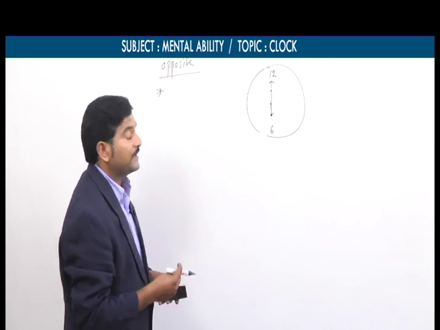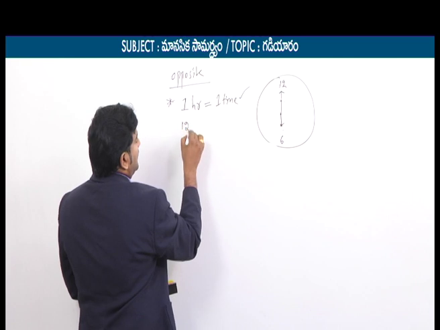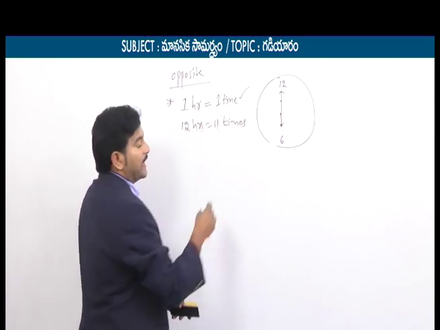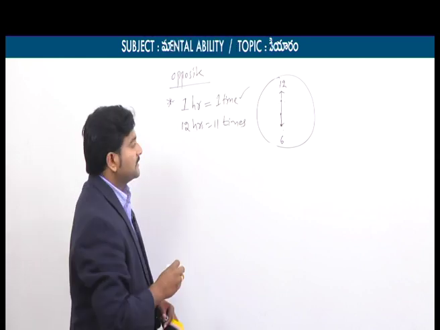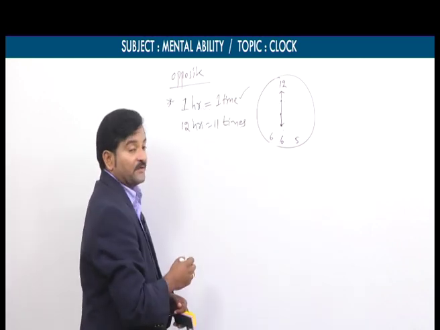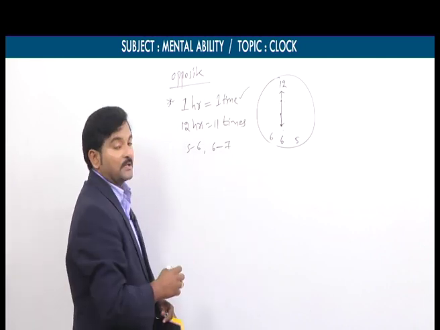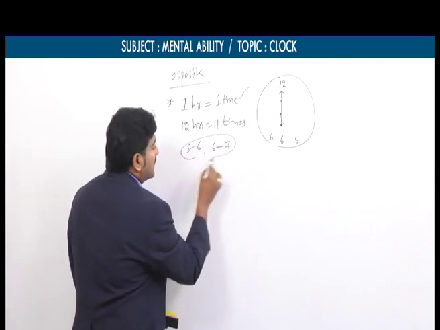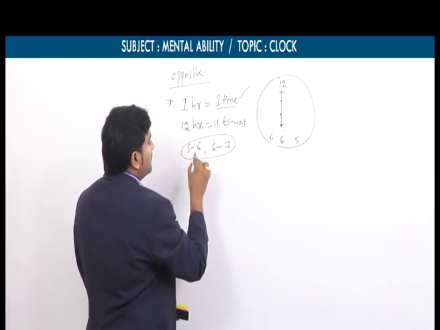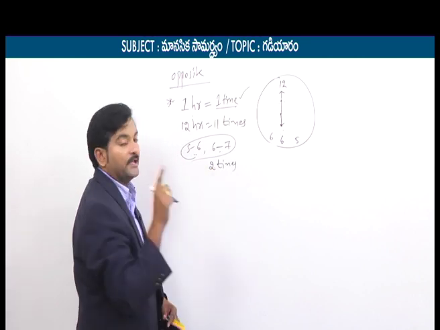By taking 6 only we will discuss. Every 1 hour, the two hands are opposite only one time. But for 12 hours it could be only 11 times. Here also I am going to give you one counter example. If you take 5 o'clock to 6 o'clock and from 6 o'clock to 7 o'clock, for these 2 hours, for every 1 hour they are opposite to each other one time.